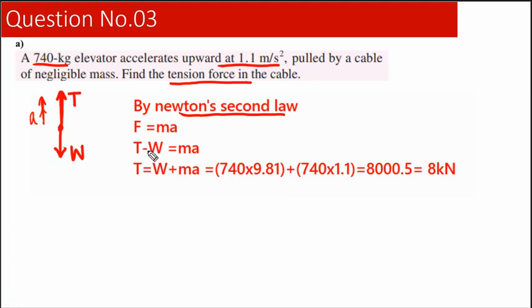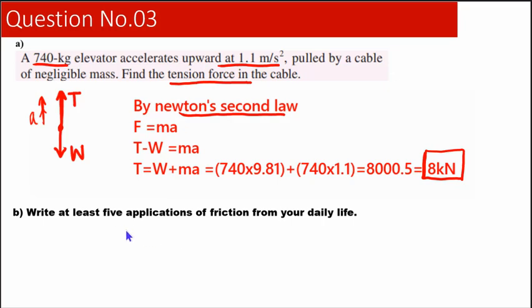The resultant force is T minus W, and this is equal to ma. So we can make T the subject, and we can find out the value of T. So this is the value of T. Next one is quite straightforward, simply asking us to write down at least 5 applications of friction.